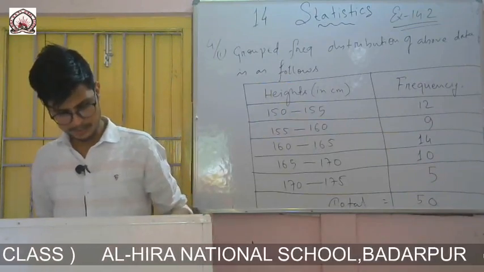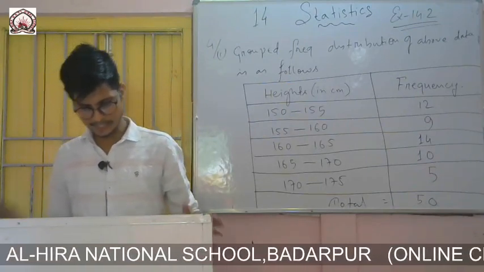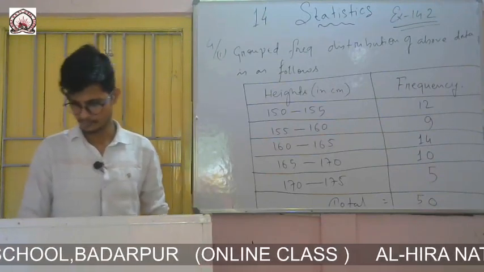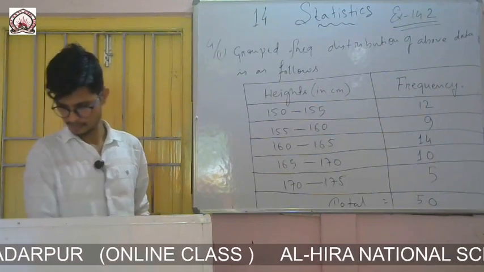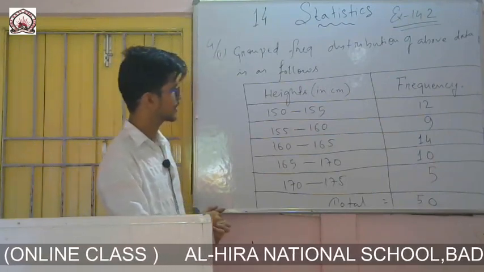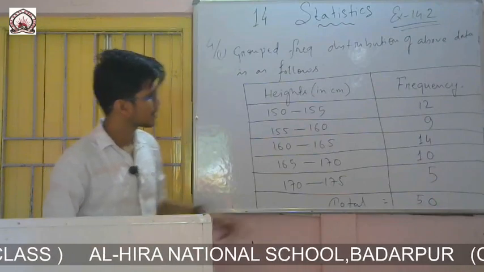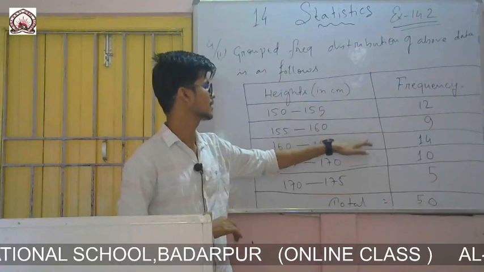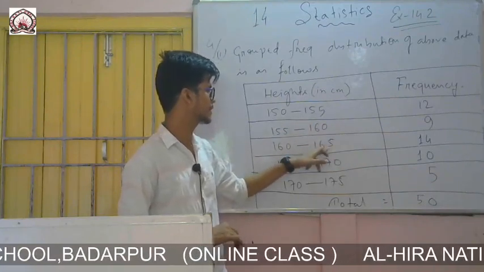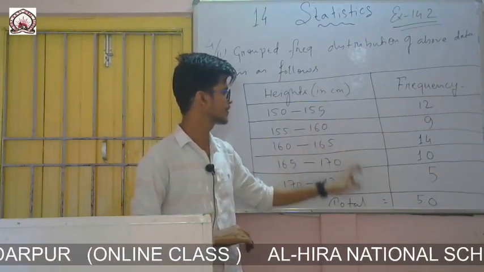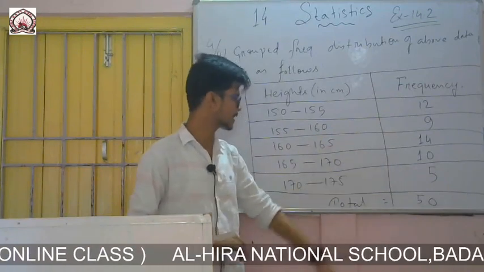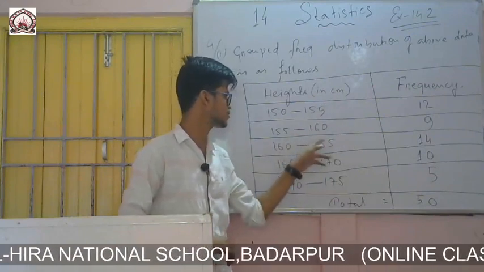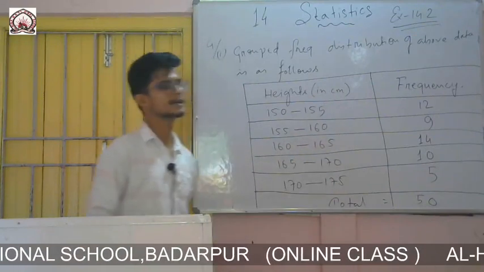So now the question is: what can you conclude about their heights from the data? You can find easily that 10 plus 5, yes, more than half of the students are of height below 165. That means more than 50%. Only 15 students are above 165, and the maximum students, that is more than 50% of the students, are below 165.